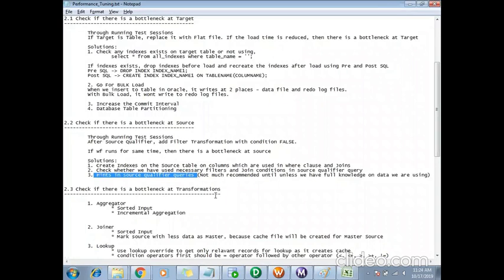Not only in Informatica, in real time, if you want to tune some SQL queries, using hints to tune the queries is not recommended unless you have thorough knowledge of the data on which you are working.